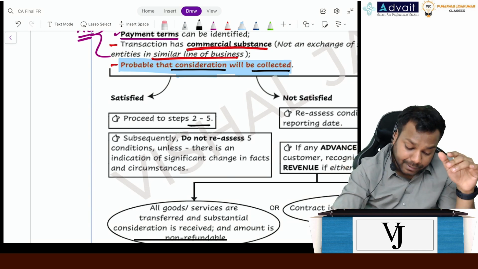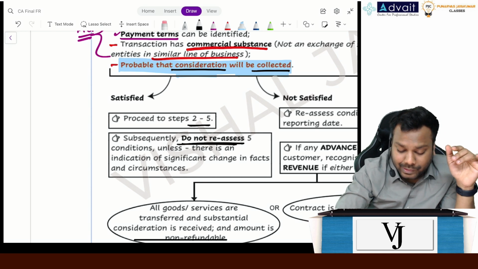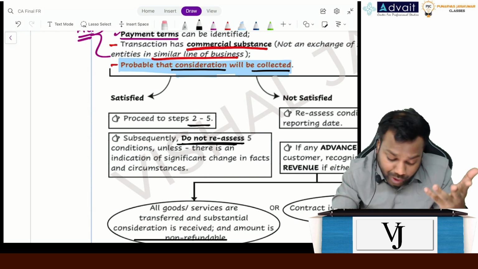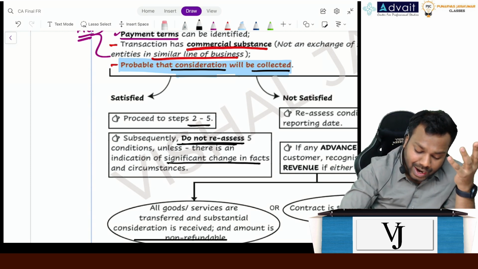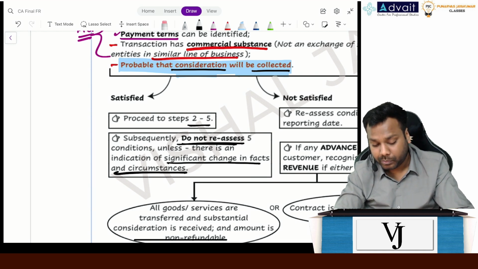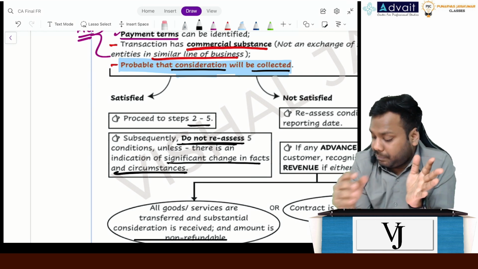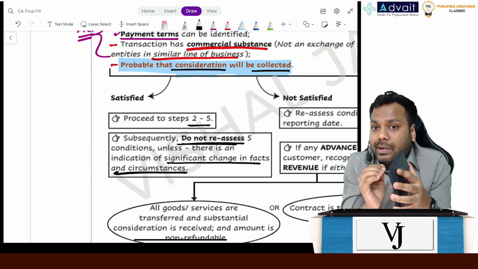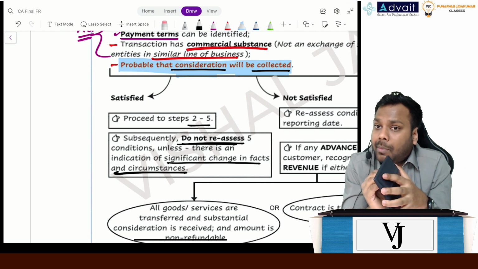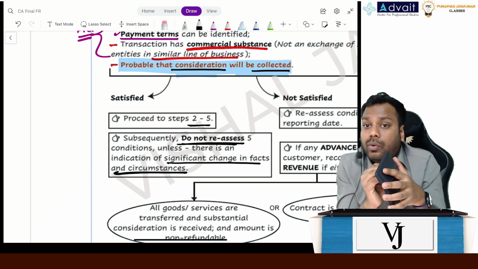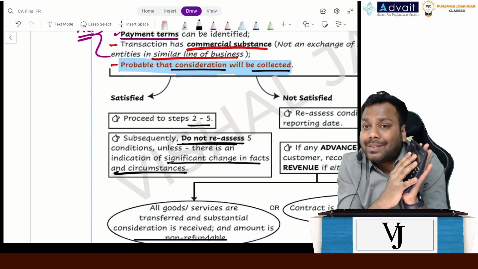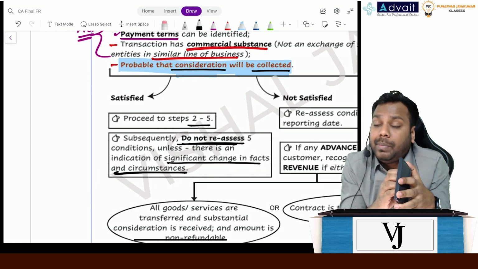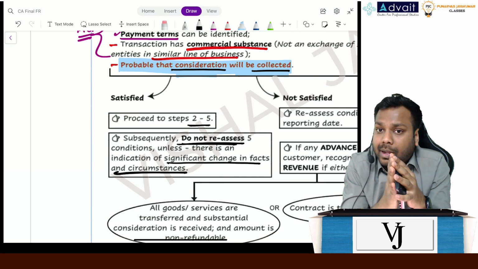And if it's satisfied, I will not reassess these conditions time and again, unless there is a significant change in the facts and circumstances. Let's suppose on the date when I sold this calculator, it was probable that the amount would be received. Going forward, I will not reassess these 5 conditions again. But what happens if after a period of time, that party becomes bankrupt?